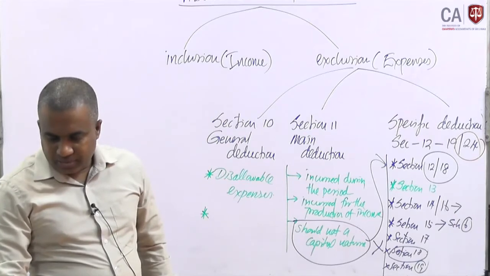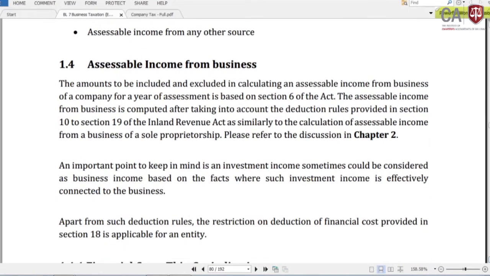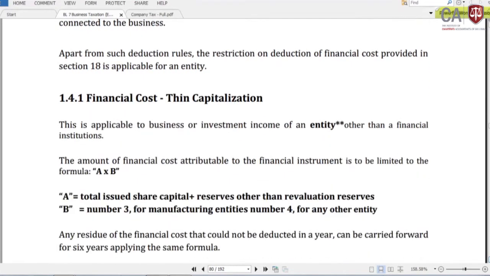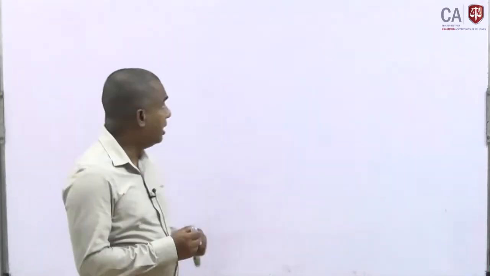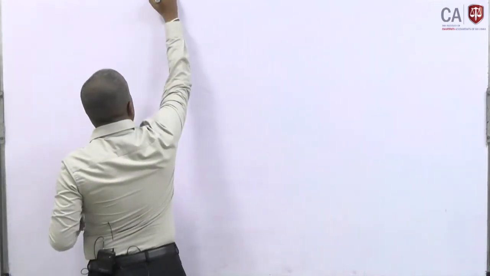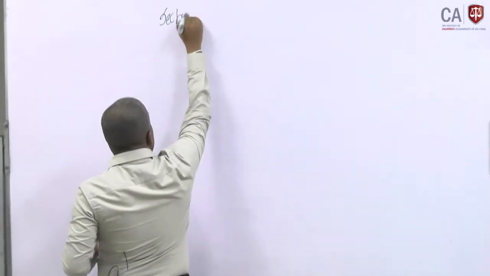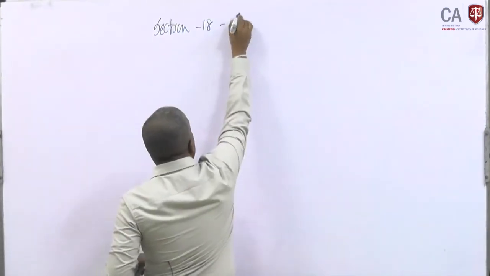In this syllabus, study pack chapter 2 relates to the study of business income. Then we can discuss the finance cost. Under business income, we will discuss a little further about section 18.